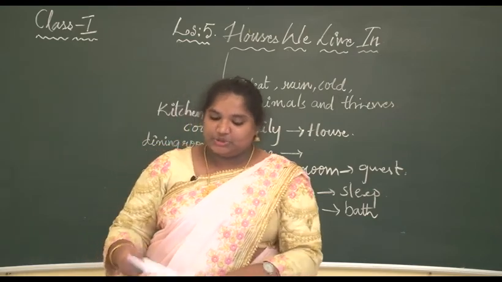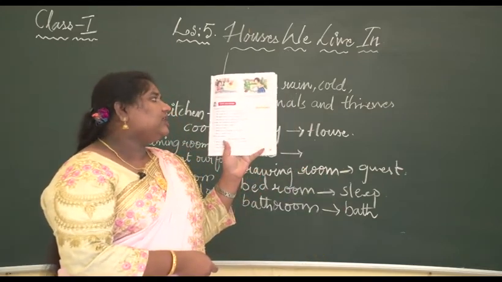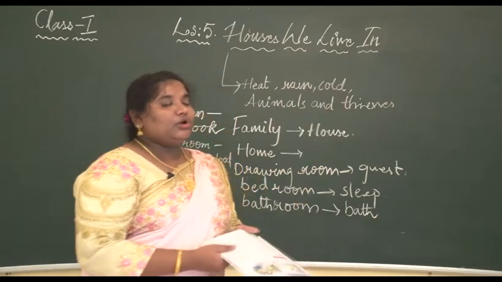And then next, continue with our think and answer, the exercises. Next is circle the correct word. So what do we need to live in? We need school or house.